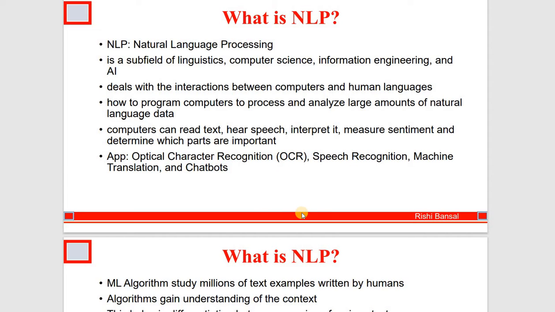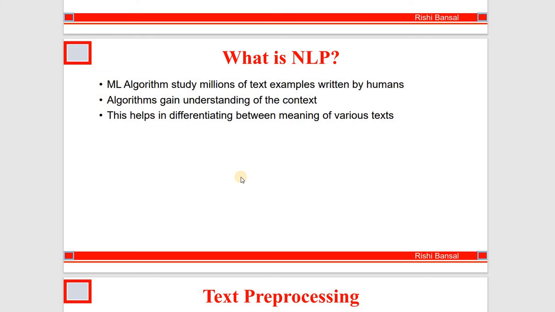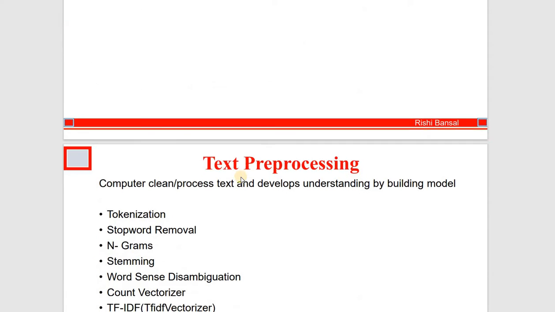Computers can read text, hear speech, interpret it, measure sentiment, and determine which parts are important with the help of NLP. In apps, we use optical character recognition, that is OCR, speech recognition, machine translation, and chatbots. This all is based on natural language processing. So now, how does NLP work? ML algorithms study millions of text examples written by humans. The algorithm gains understanding of the context, and this helps in differentiating between the meaning of various texts.